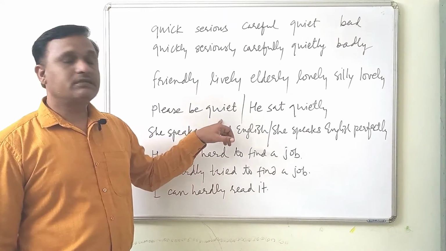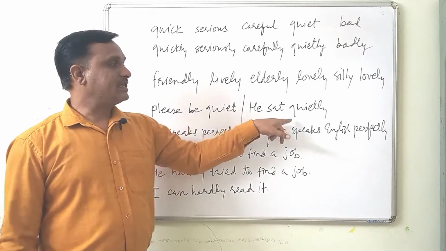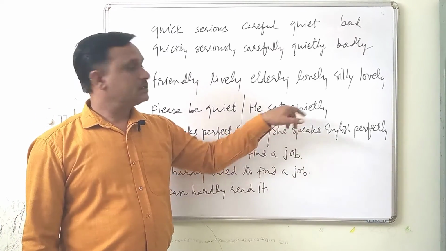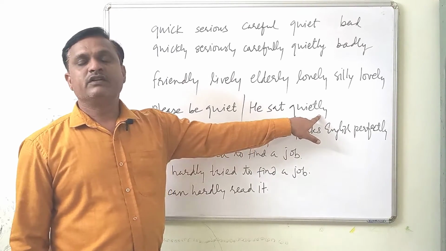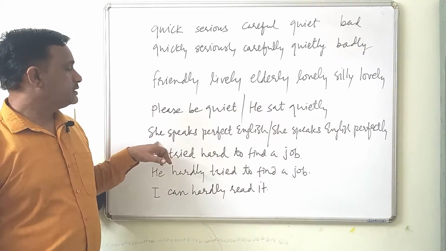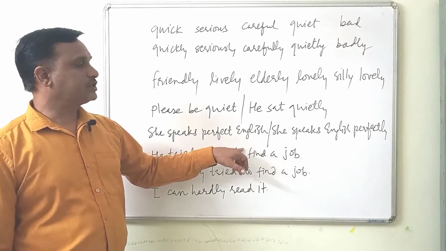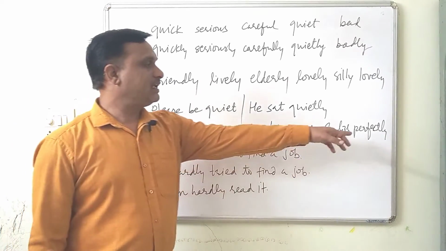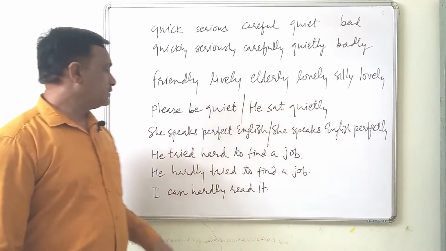Now here, please be quiet. Here quiet is an adjective. He sat quietly. It is followed after this verb and ending with ly. So this is an adverbial. She speaks perfect English and she speaks English perfectly. So perfectly, ly, an adverb.